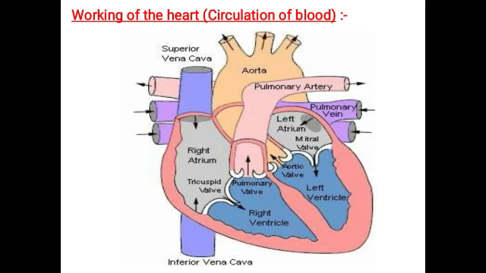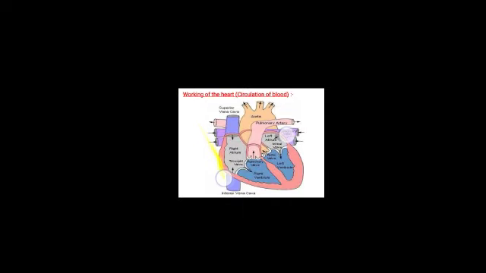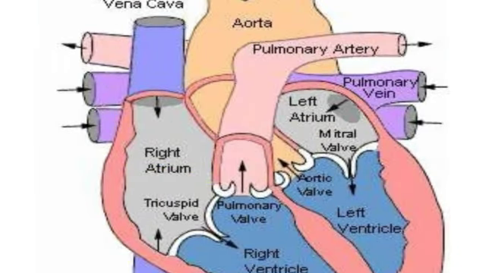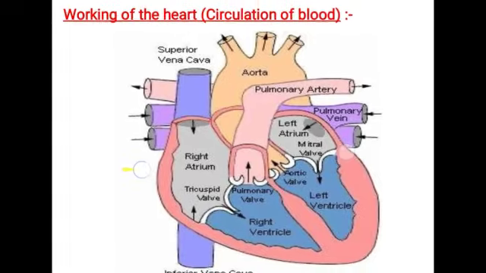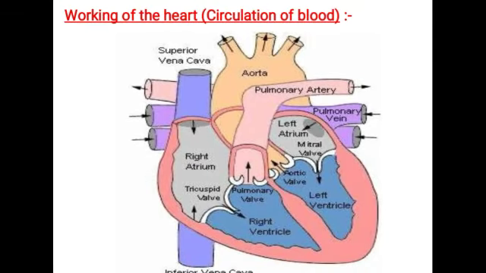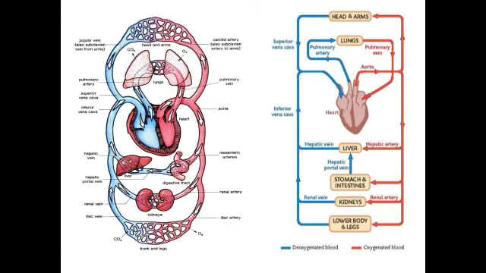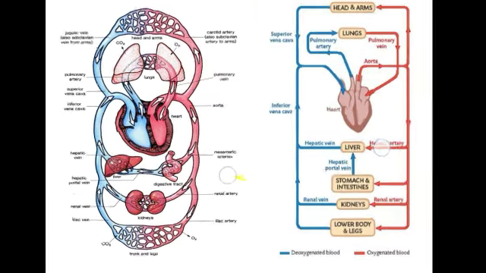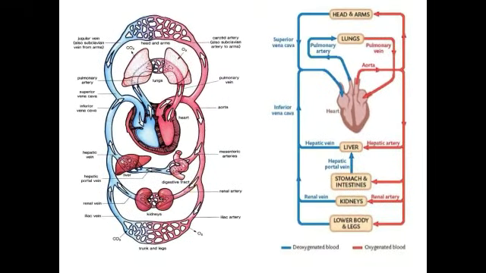This is a chain-like circulation. So both deoxygenated blood and oxygenated blood enter in and out of the heart, and both processes happen at the same time. So it is called double circulation. Can you understand, children? Now I'll explain it here. See this diagram, you will get a clear picture.